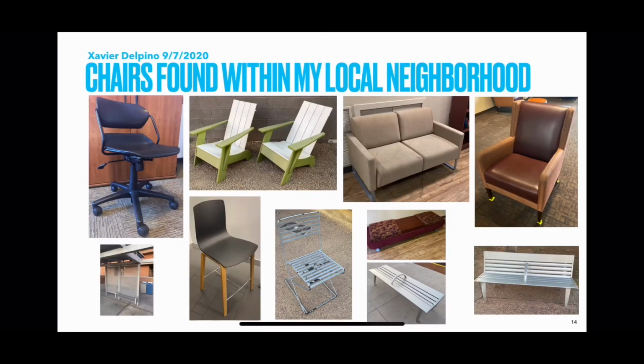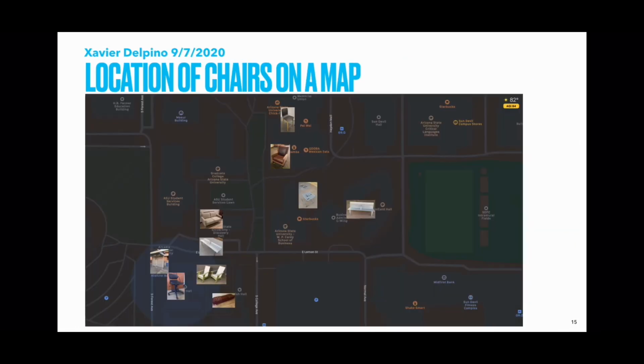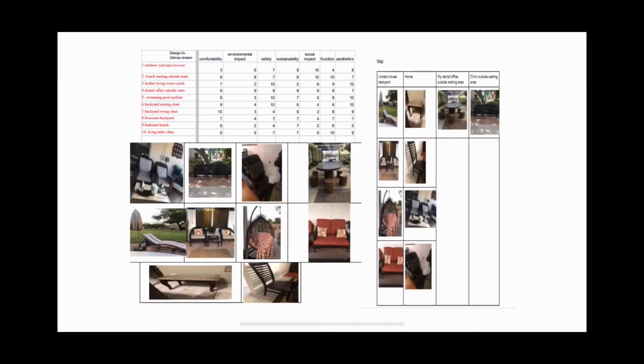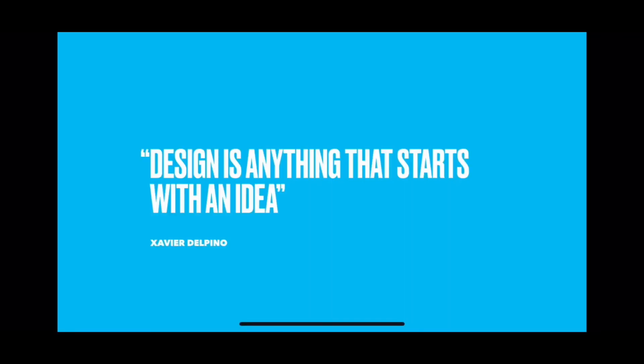Here are some chairs that I found within my local neighborhood. Here is where you can find my chairs located on a map. For the design evaluation matrix, we take our chairs that we found within our local neighborhood and scale them from 1 to 10, 1 being the worst and 10 being the best. Design is anything that starts with an idea. Natural environment.